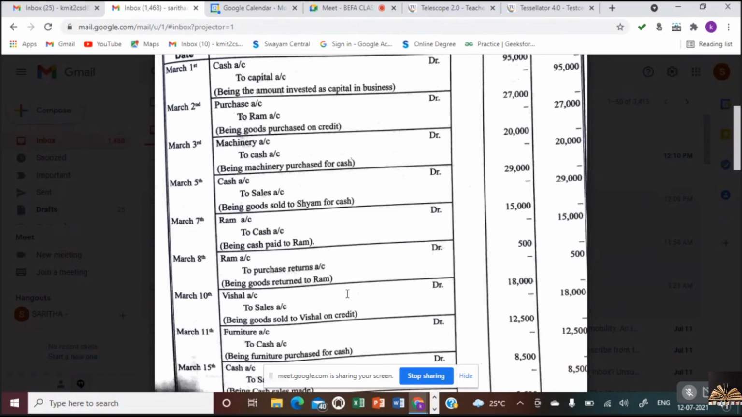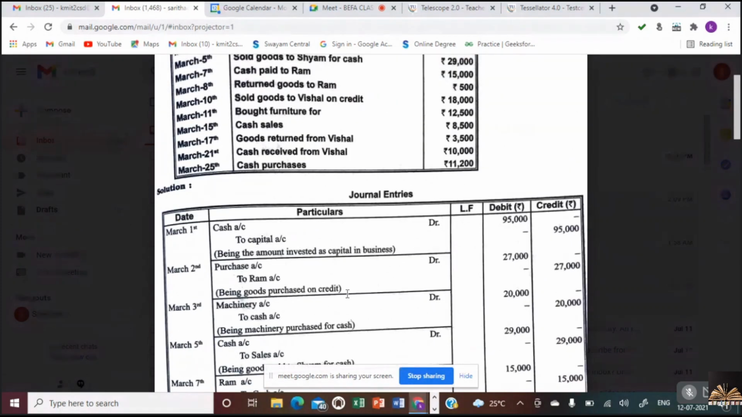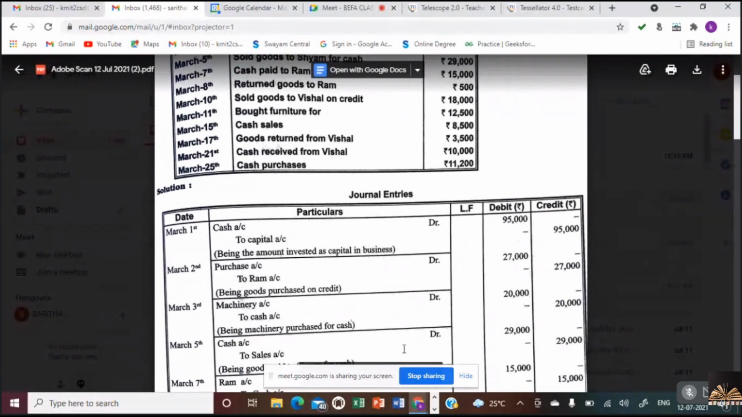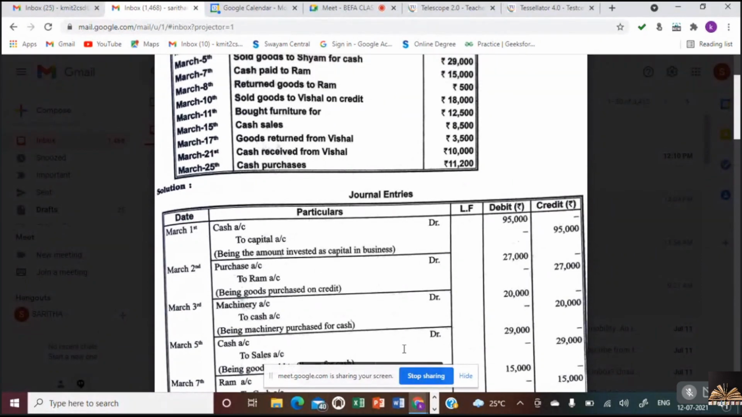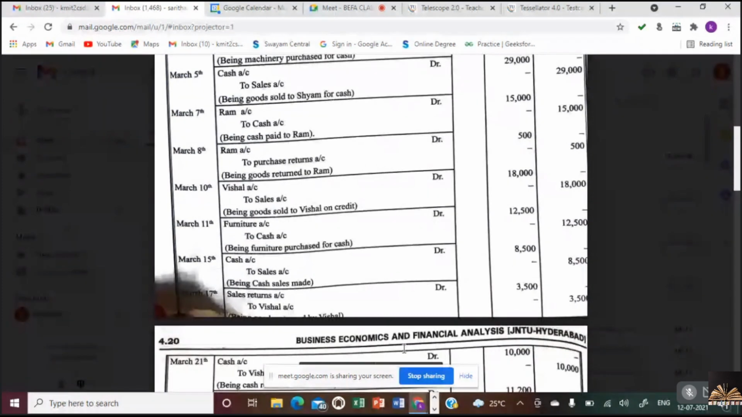Okay, now going to next one, bought furniture for rupees 12,500. Now what is furniture account? Furniture comes under which account? Real account. Yeah, what is the rule? Debit what comes in. What if you purchase furniture, what comes in? Furniture. Furniture account debtor to cash account. How much? 12,500. Is it clear, Nana? March 11th, furniture account debtor to cash account.